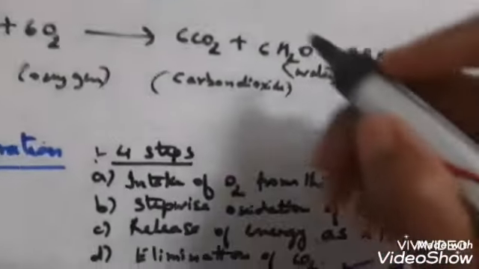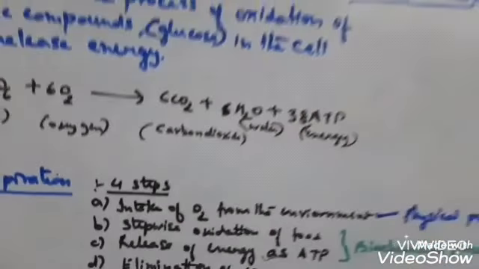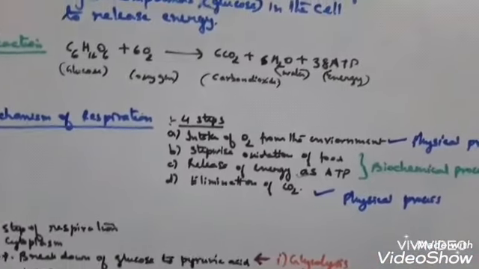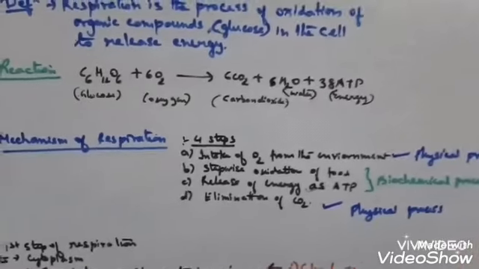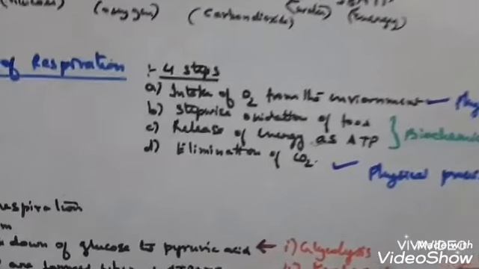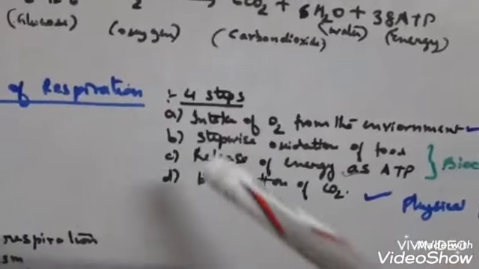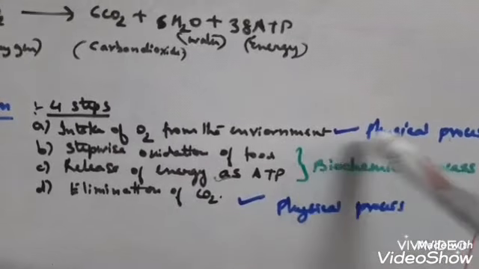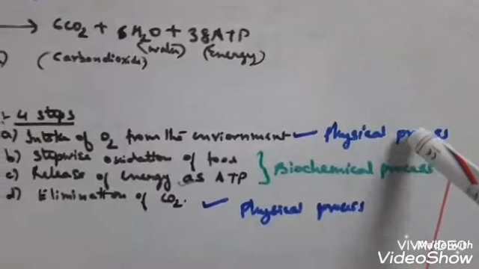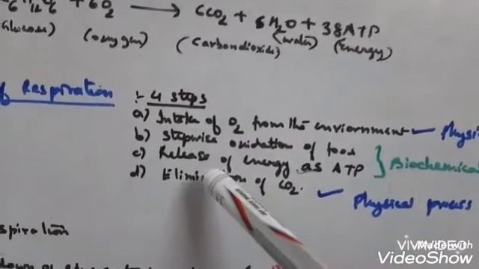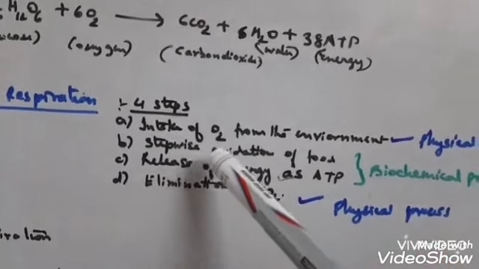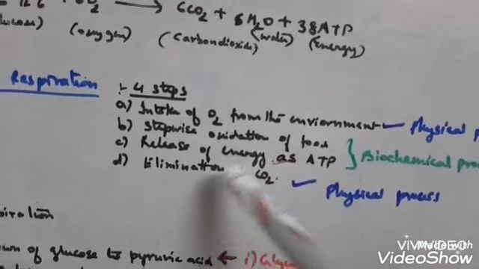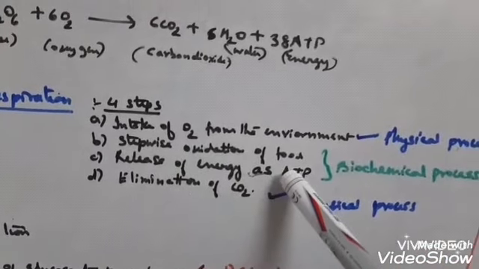Now respiration has 4 major steps. What are the 4 major steps of respiration? First step is intake of oxygen from the environment, which is a physical process. Next come the stepwise oxidation of food and release of energy as ATP.